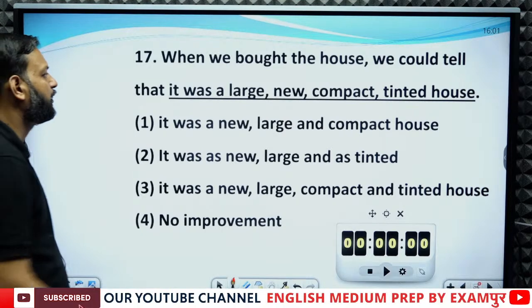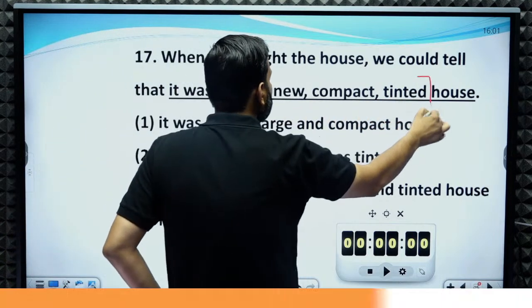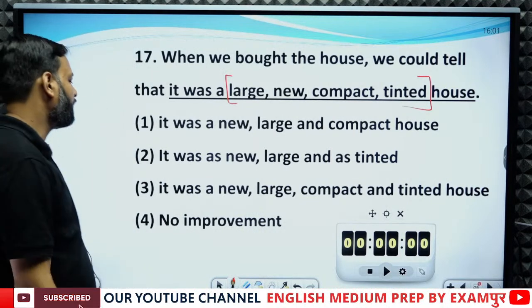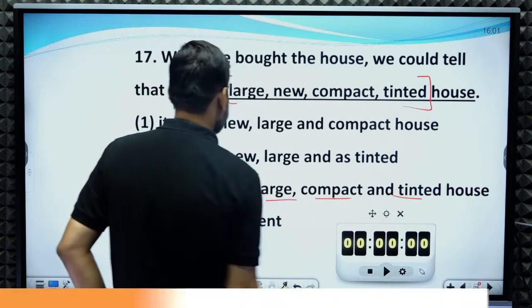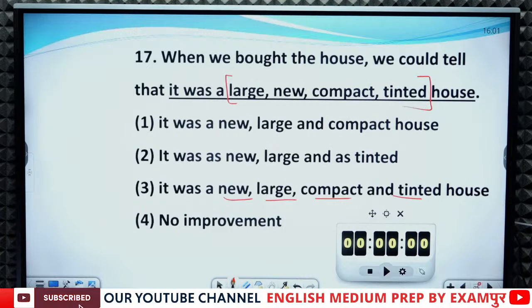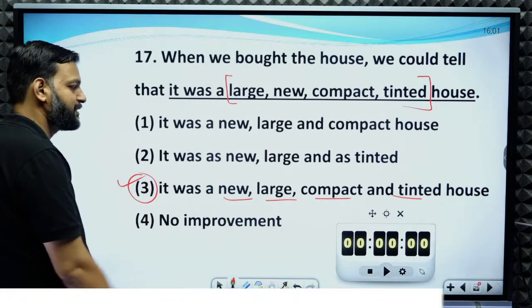See, here the sequence of adjectives is not right. The correct sequence is new, large, compact and tinted. It was a new, large, compact and tinted house. This is the correct sequence of adjectives.